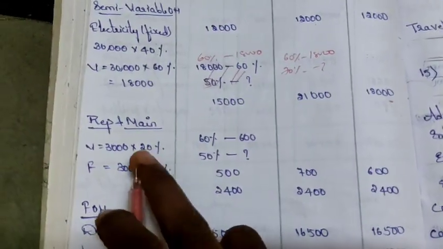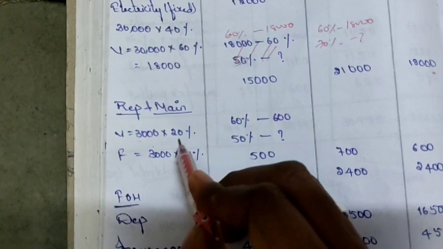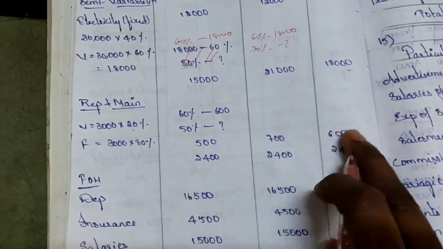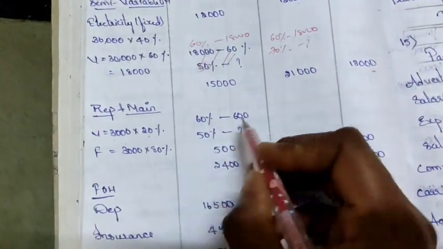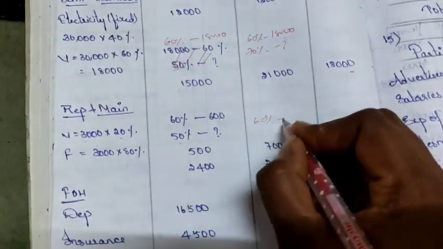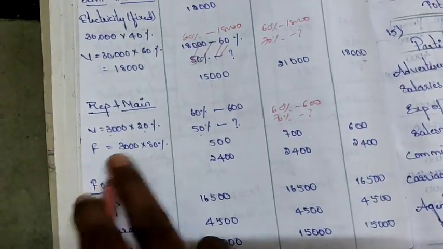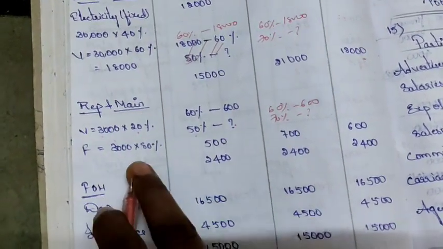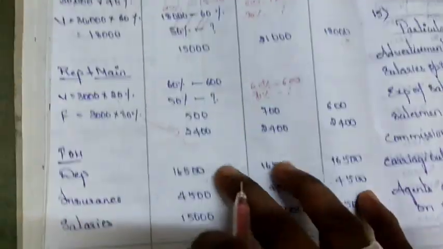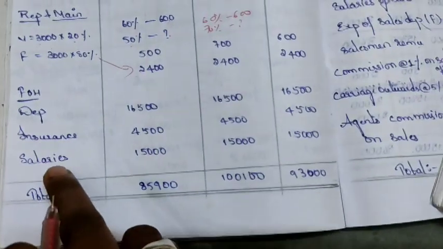Next, repairs and maintenance. He has said 20% variable. So first 3,000 into 20%, you will get the variable amount. How much did we get here? 600. For 60% if it is 600, then for 50% how much? 500. For 60% if it is 600, then for 70% how much? 700. Next, fixed: 3,000 into 80%. 20% is variable, which means 80% will be fixed. Fixed is 2,400, 2,400, 2,400.